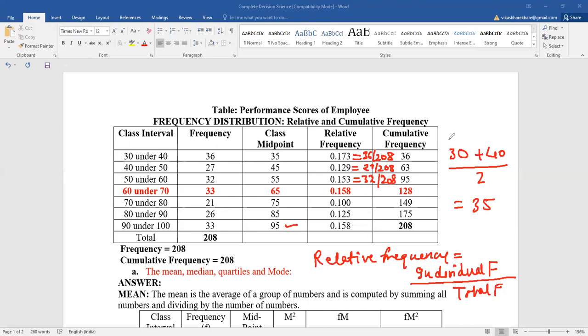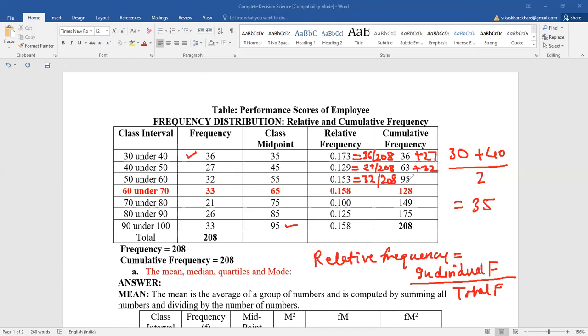After that, we identify the value of cumulative frequency. What is the meaning of cumulative frequency? The cumulative frequency is a moving sum. What is the meaning of moving sum? The first frequency is 36, so the cumulative frequency for the first one is 36. Then 63. What is the meaning of 63? 36 plus 27 is equal to 63. Then 95, which is 63 plus 32.